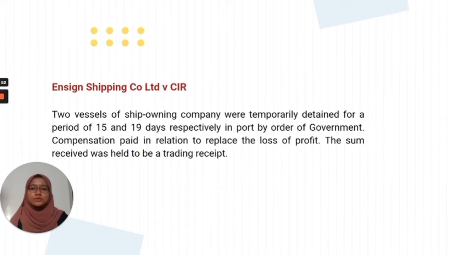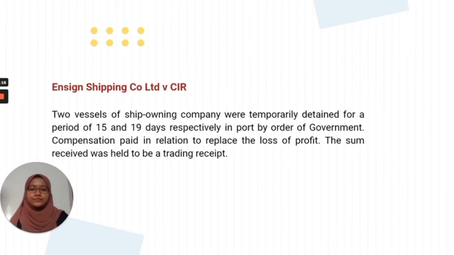In this case we can see the factor for revenue receipt, which is that the vessels cannot be used in a temporary period: for one it is 15 days and for another 19 days, and the compensation was paid to replace the loss of profit for that period.